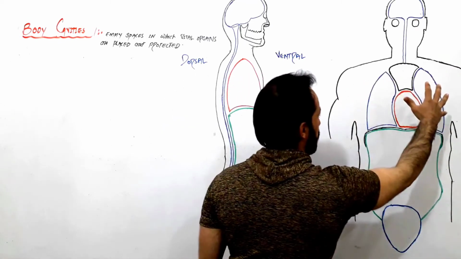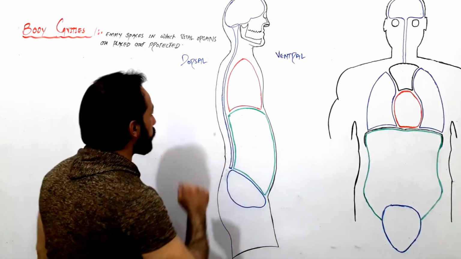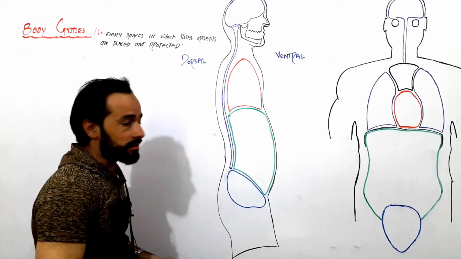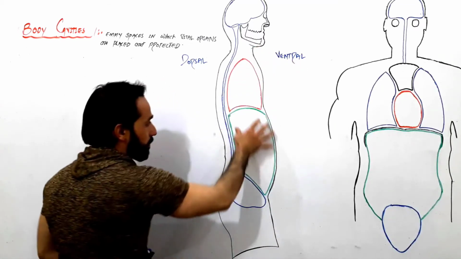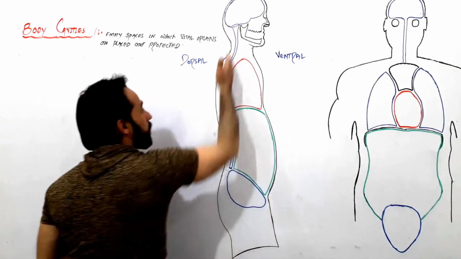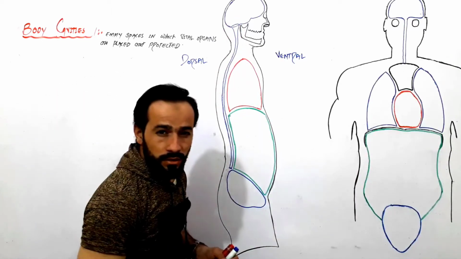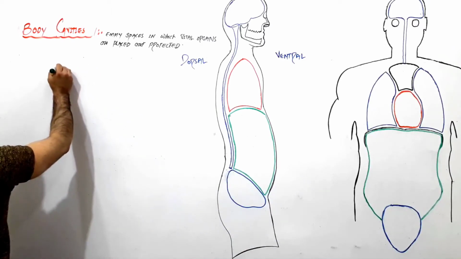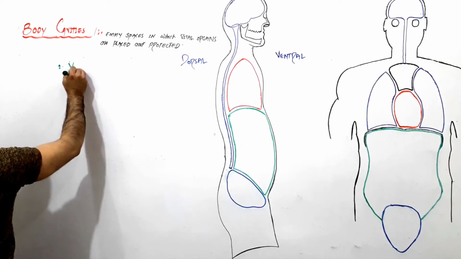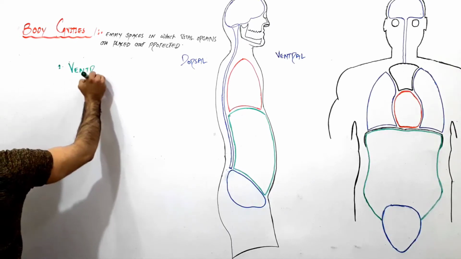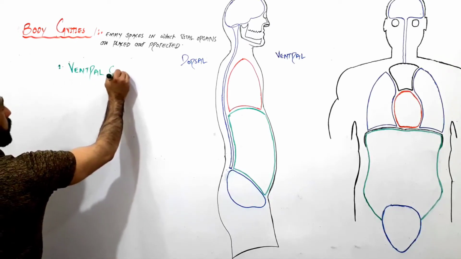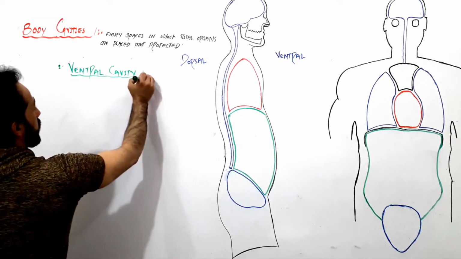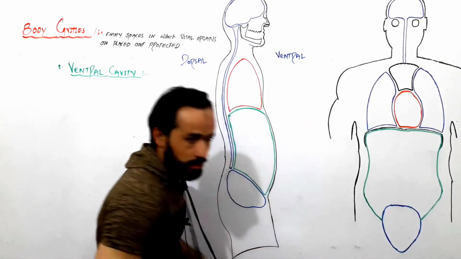Majorly the body cavities are divided into two classes: the ventral cavities, present in the ventral side of the body, and the dorsal cavities, present in the dorsal side. The ventral cavity is the cavity present in the ventral side of the body.